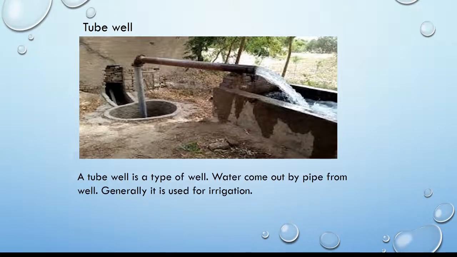Tube well. A tube well is a type of well. Water comes out by pipe from the well. Generally, it is used for irrigation, for farming. You can see here a pipe is coming out from the well, and water comes out from this pipe. It is a tube well.